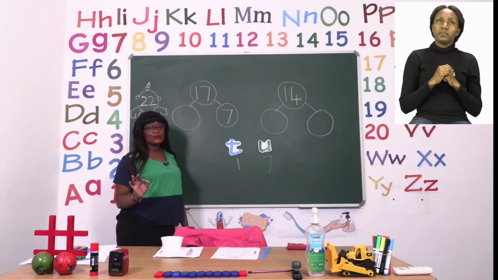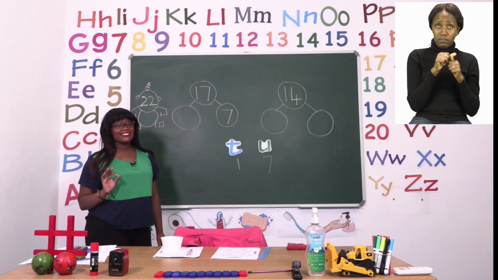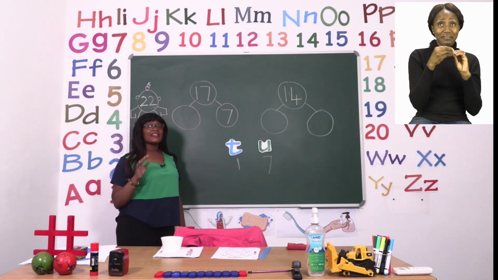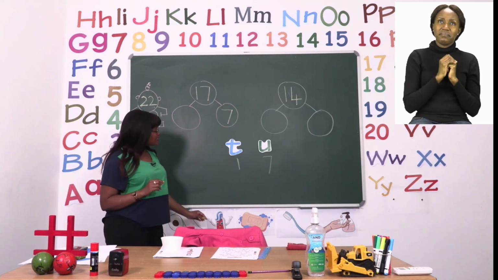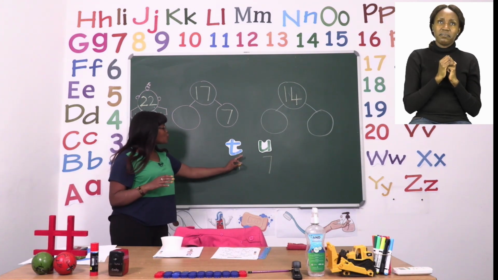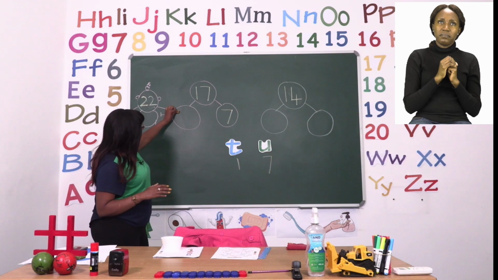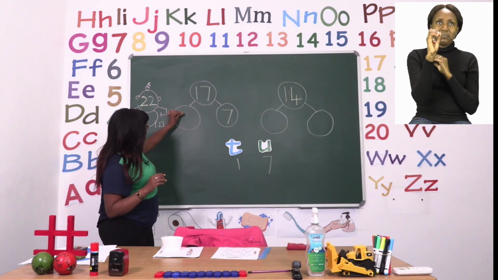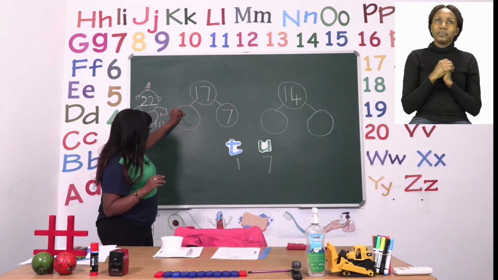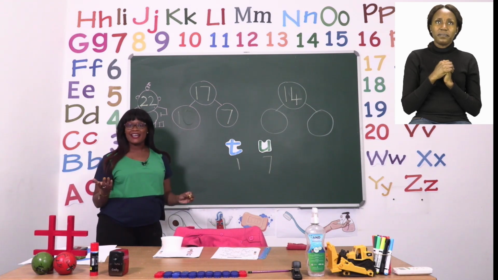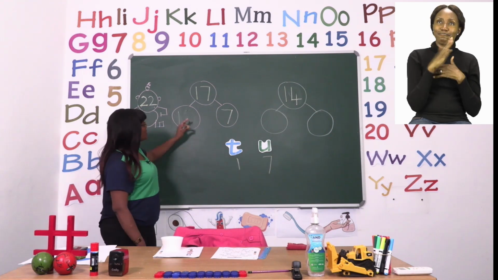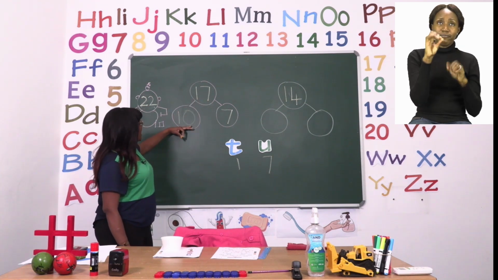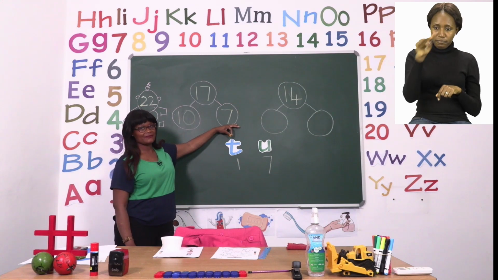Now, remember what I told you about Mr. Tens? He doesn't like to sit alone, so he always invites a zero or another friend with him. In this case, there's no other friend, so he is going to sit 1 and then invite a 0 to sit with him. And now we know that our sum is complete. The bond now says 17 is made up of 10 and 7.